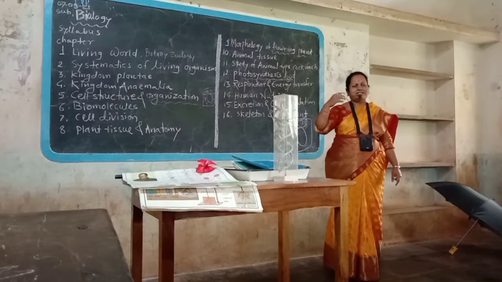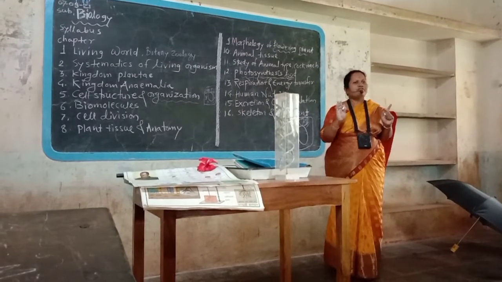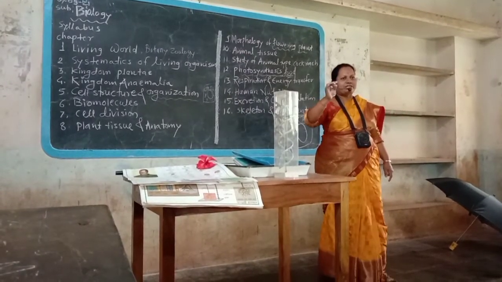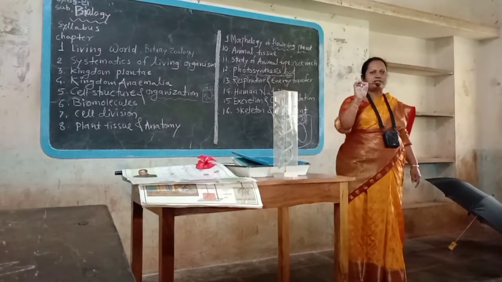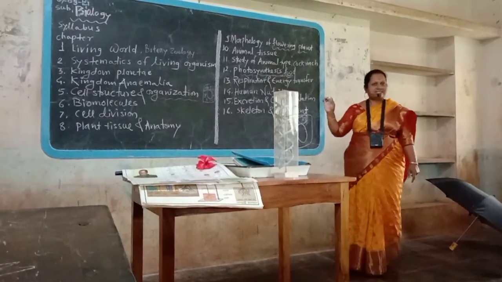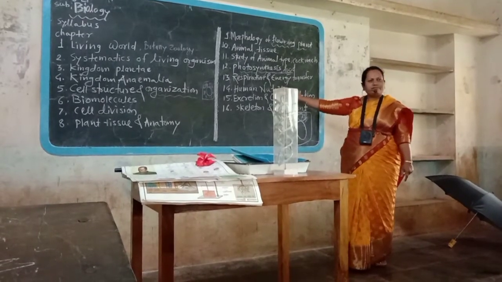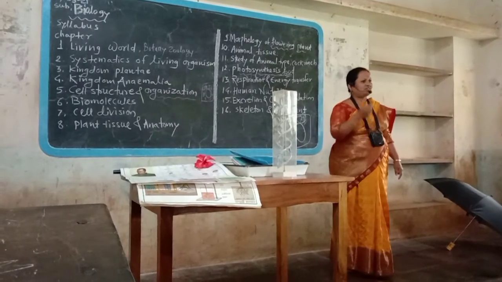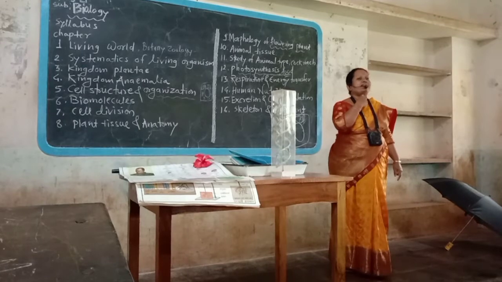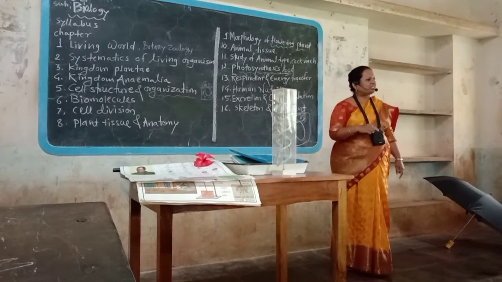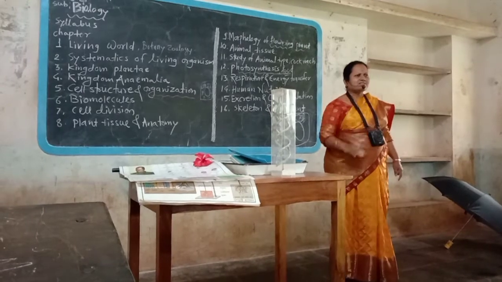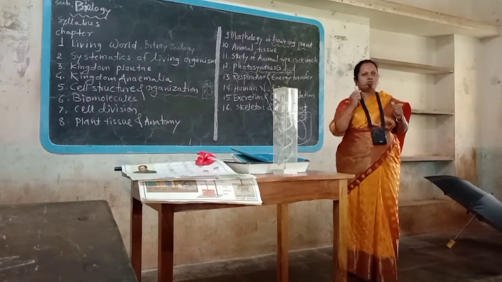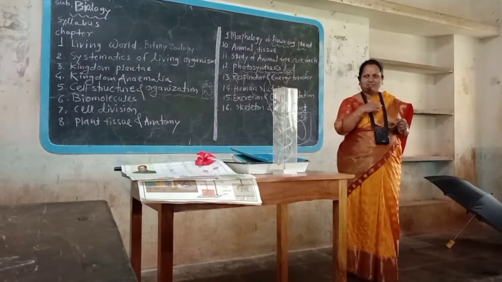This chapter explains about nutritional values of food, balanced diet, components of balanced diet, that means carbohydrate, proteins, lipids, vitamins, minerals, water, refuges. These are the components of balanced diet, and nutritional values of that diet as well as digestive system. Digestive system of human being shows mouth, buccal cavity, pharynx, esophagus, stomach, small intestine, large intestine, rectum, anus, and associated digestive glands. Which are these glands? Salivary glands in the mouth, as well as liver, largest gland in our body.